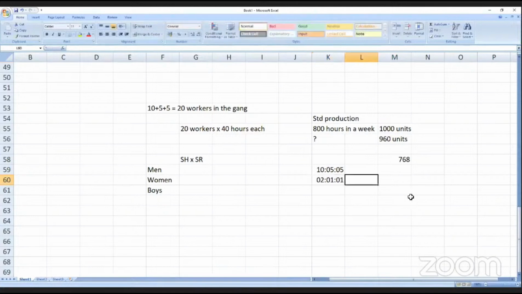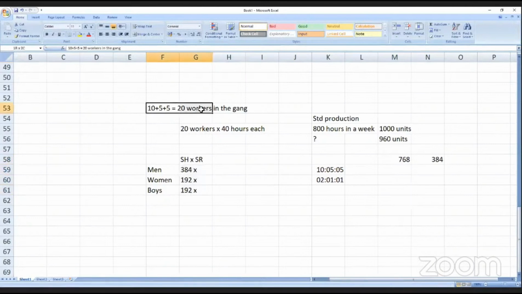So dividing 768 in that ratio, 768 into 2 by 4 is 384, then 192 and 192. This is the standard hours for actual production.